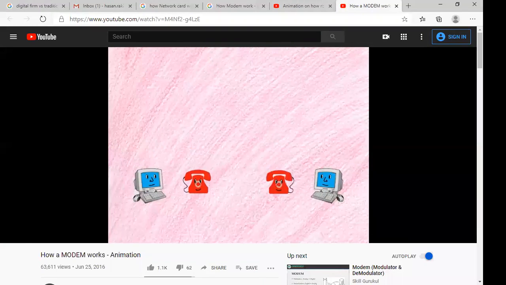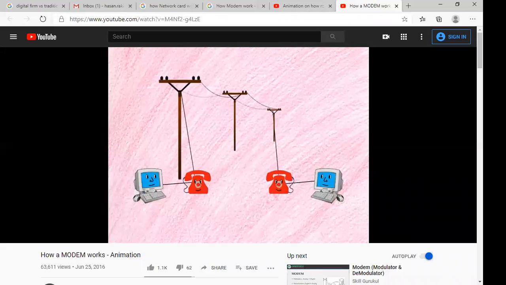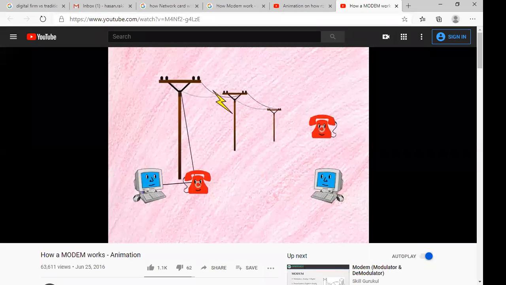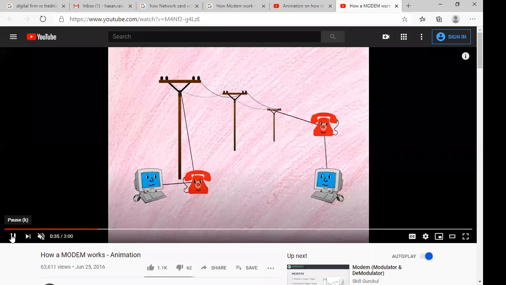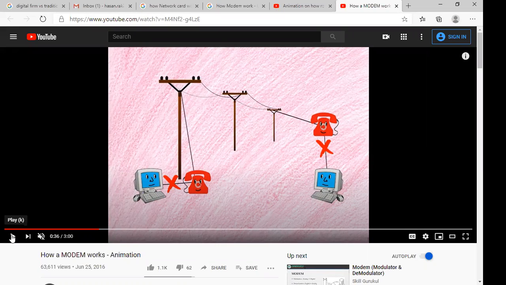Okay, from computer A to computer B, through this telephone cable or broadband connection, I can transfer data from one computer to another. I can transmit signal from one computer to another computer. But we know that our computer basically works with digital signal, and we cannot transmit this digital signal over a long range.